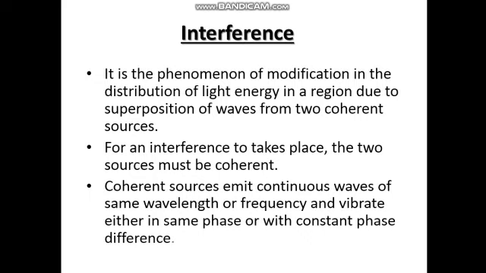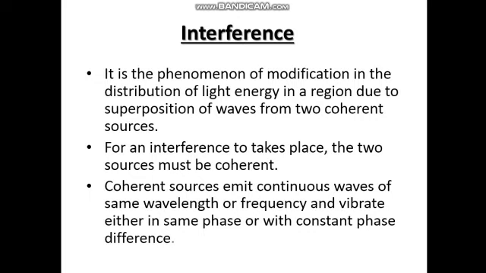This indicates that there is a modification in the distribution of light energy at a point due to superposition of waves. That means interference is the phenomenon of modification in the distribution of light energy in a region due to superposition of waves from two or more sources.